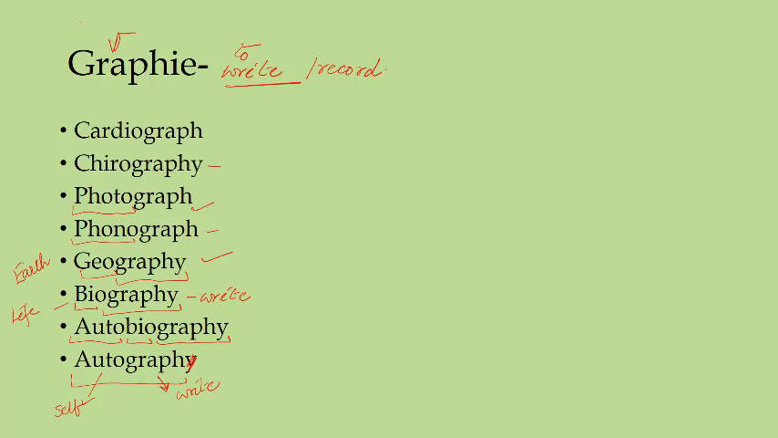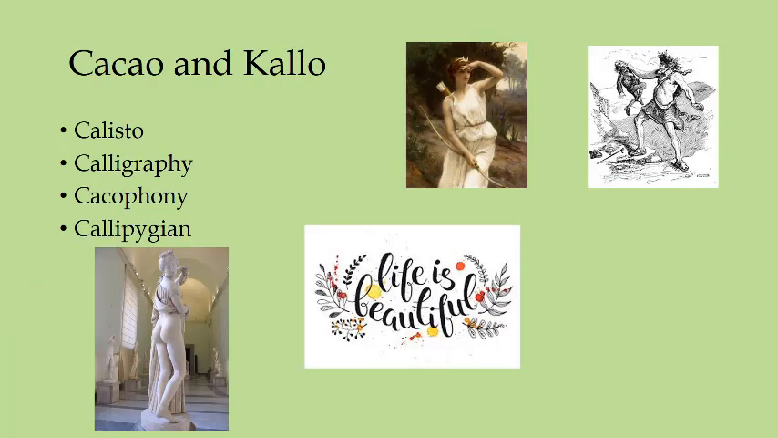So many words are there with the help of this root graphy, and this will somehow relate to write or to record. Now two more important roots are given in your book. One root is caco, not cacoa, this a should not be there, and callo. Callo means beauty and caco means ugly or harsh or bad.